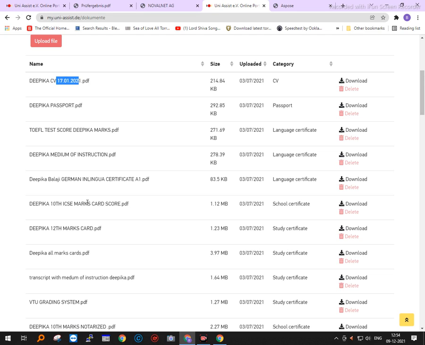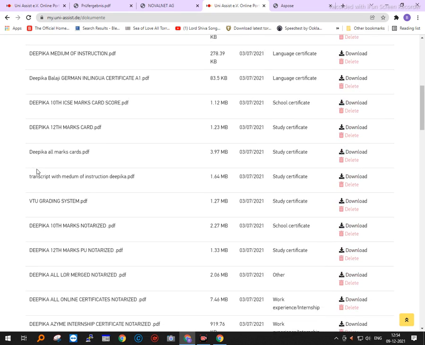What I suggest is, every application you put on a paste-on label, a post-it label, and clearly name it. And on each paper you can also write in pencil, not in pen, in pencil, specifying what document it is, so that it will guide the people at the UniAssist office to segregate it and send it to the respective university. Now I have sent for Halle and Dresden.